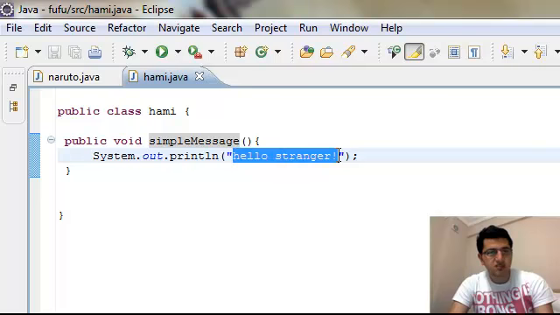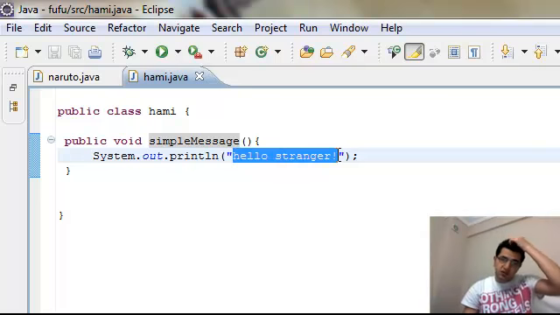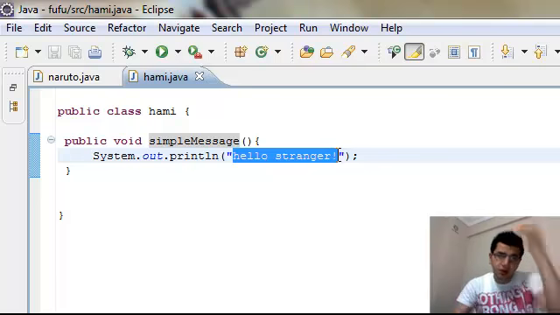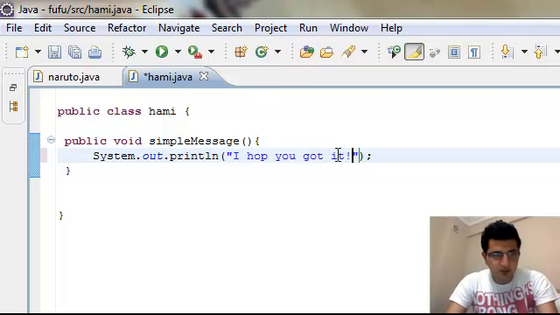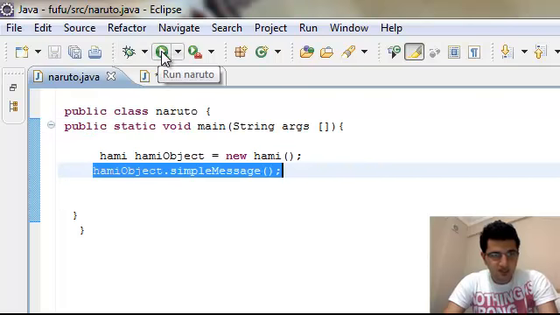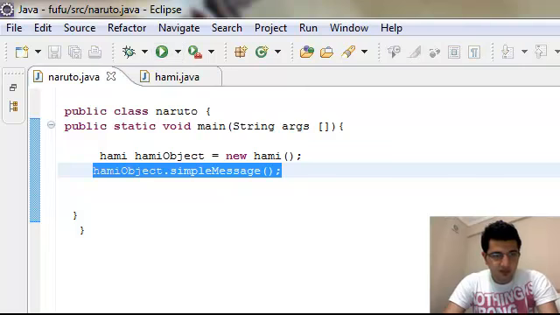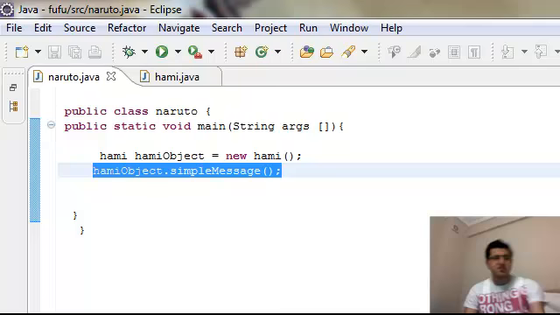Let's change it. I do it last time. Okay. I hope you got it. Let's check it. I hope you got it. You see, everything is easy.